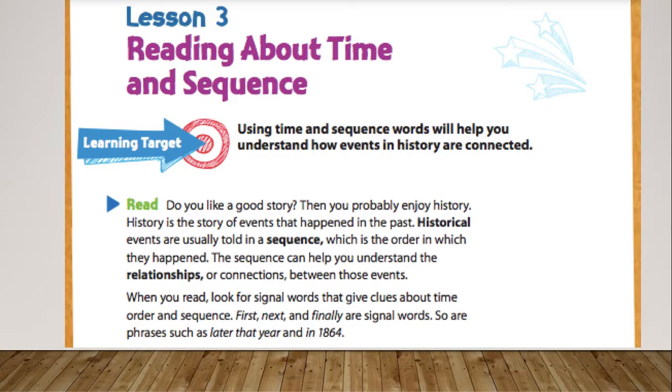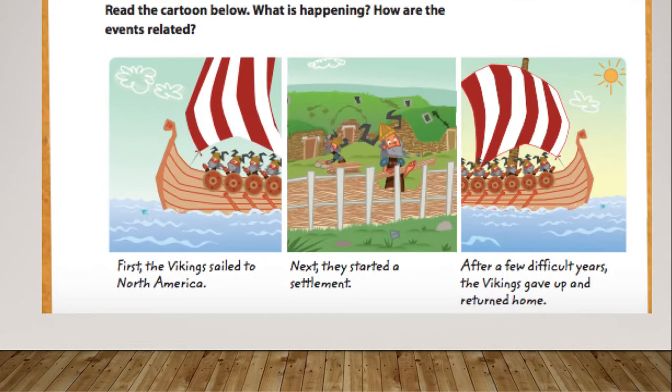You might also see things like later that year or a specific date, like here it's 1964. That time frame or the date gives you an idea of when in history this might have happened. So we want to think about our events and how one thing leads to another. When we were doing literature, we talked about beginning, middle, and end. Now we're talking about a series of real events that happened.